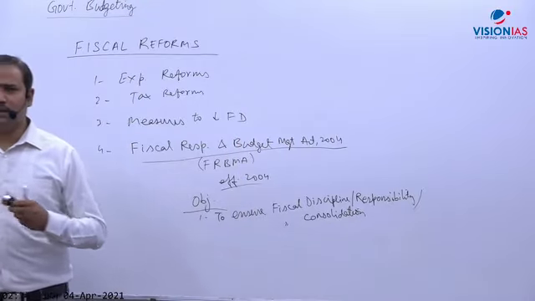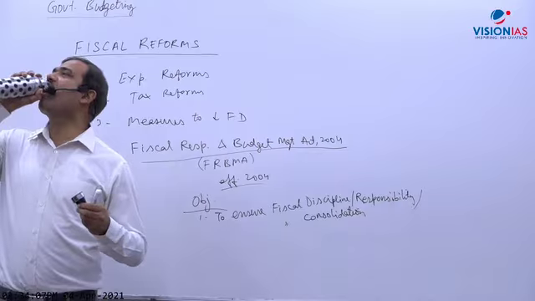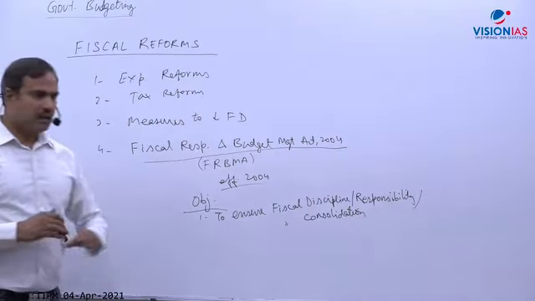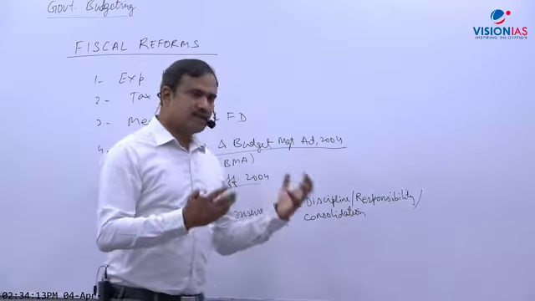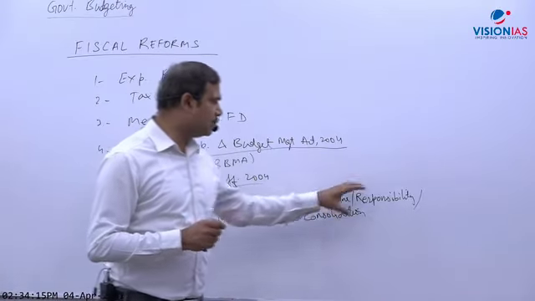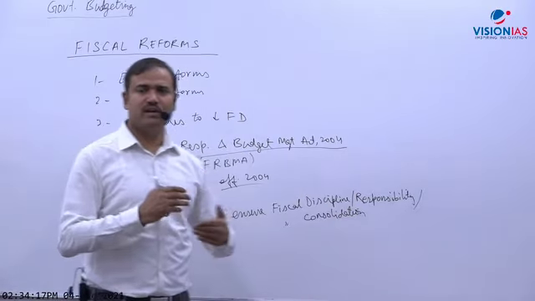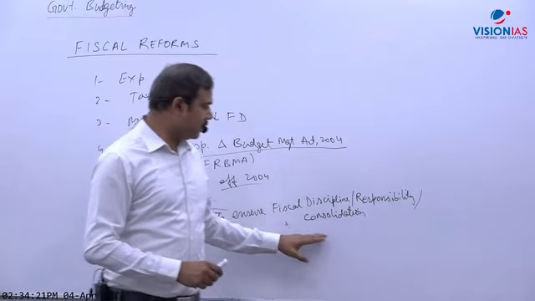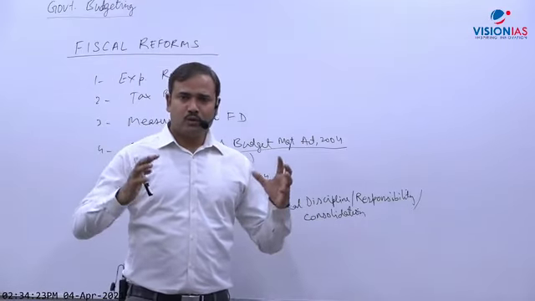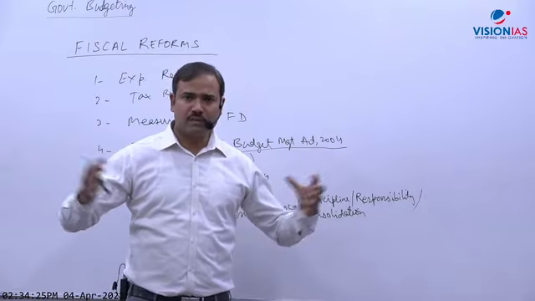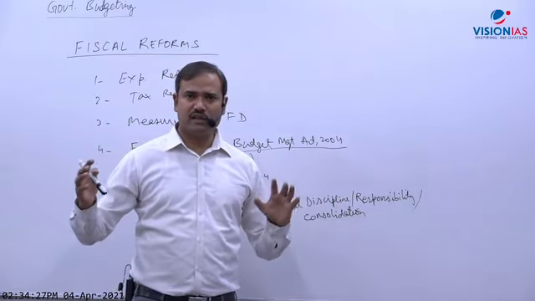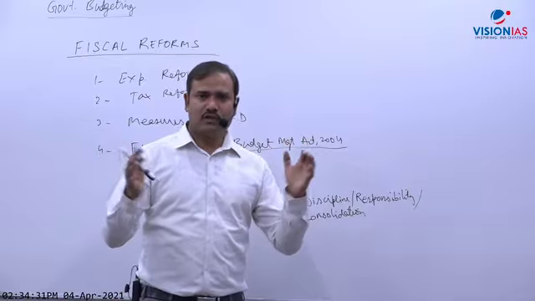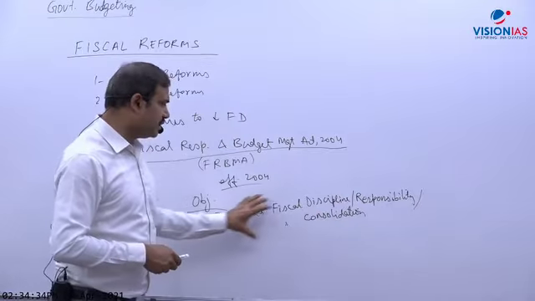Discipline means that the deficit should be within limits. Government borrowings, government deficit should be within limits. And responsibility is also the same: fiscal policy should be conducted in a responsible manner, like borrowing should be within limits. And fiscal consolidation means that government should not expand too much, because if government expands the budget size, government's borrowing will increase, obviously. So consolidation means government should reduce the size of the budget so that the deficit is reduced. So these three terms are used interchangeably.